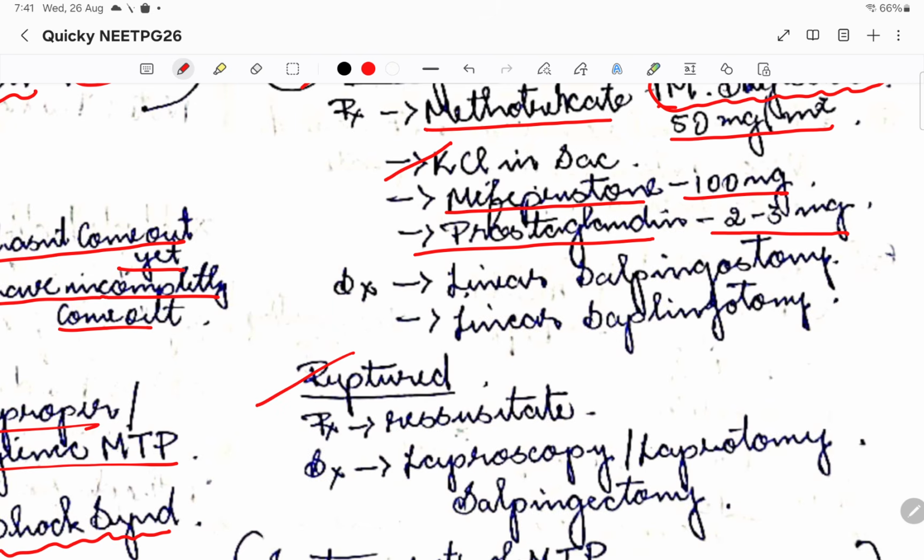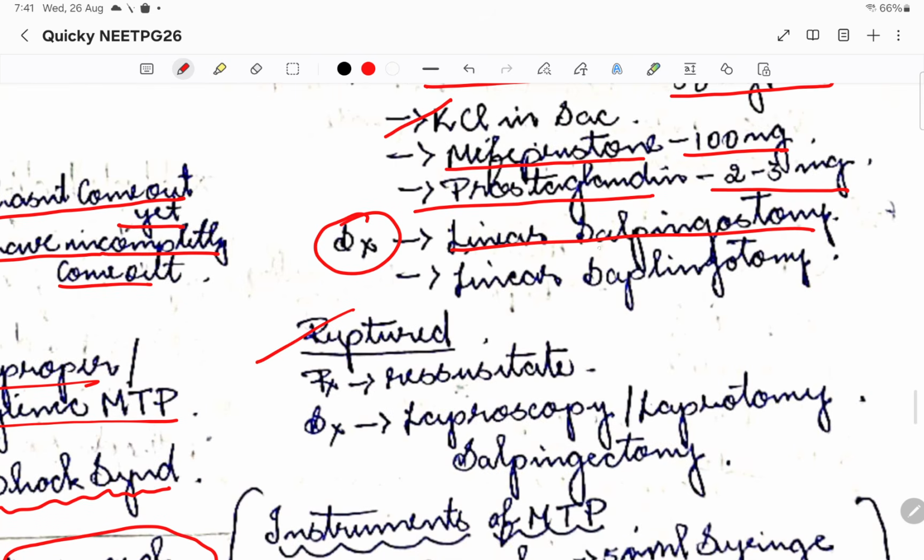If the medical method doesn't work, we are going to go for the surgical method, where we'll use linear salpingostomy and linear salpingectomy. So these are the two procedures that can be done.